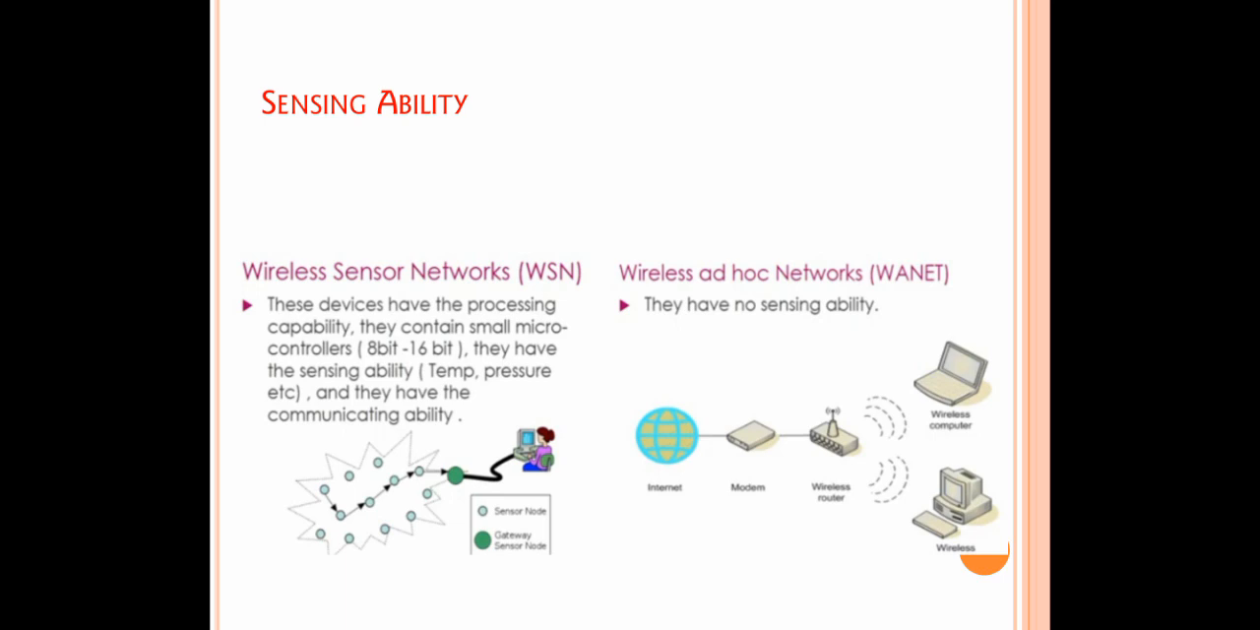The communication unit has the ability to transfer the data packet to another node, whereas a wireless ad hoc network may have a processing unit and communication unit, and it doesn't have a sensing unit. That means they have no sensing ability.